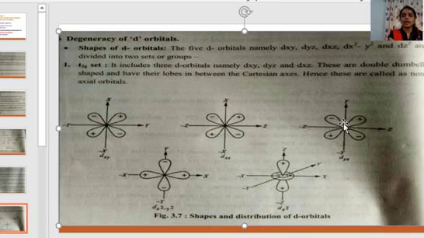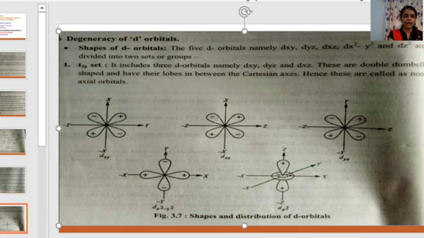Since these orbitals do not lie along the axes, that is, they are not along the x-axis, y-axis or z-axis, they are called non-axial orbitals, since they lie between the Cartesian axes and not on them. They are called non-axial orbitals: dxy, dxz and dyz.